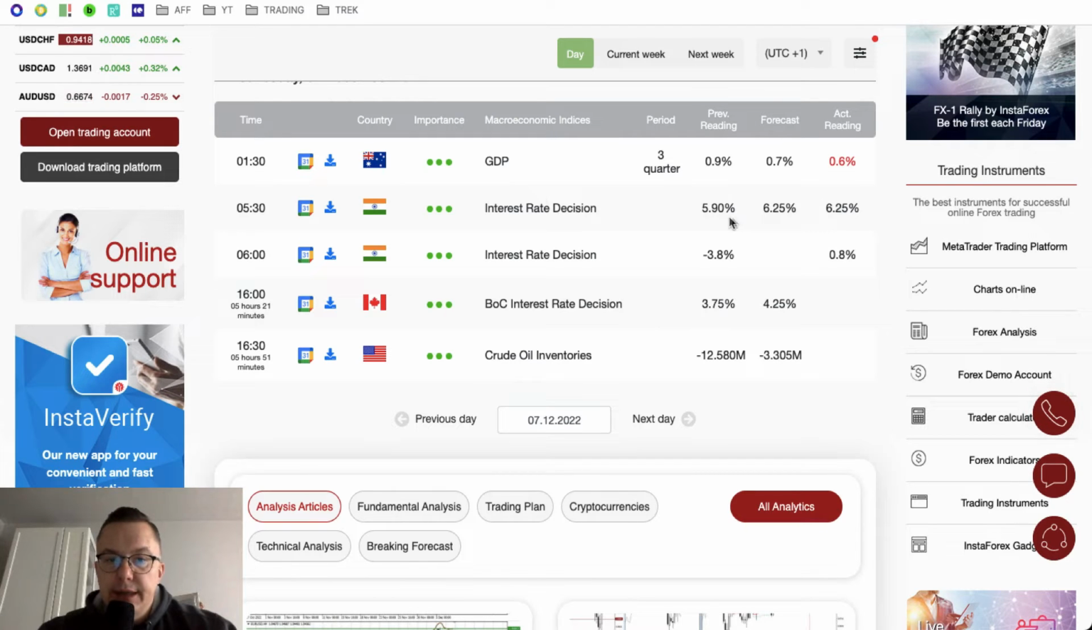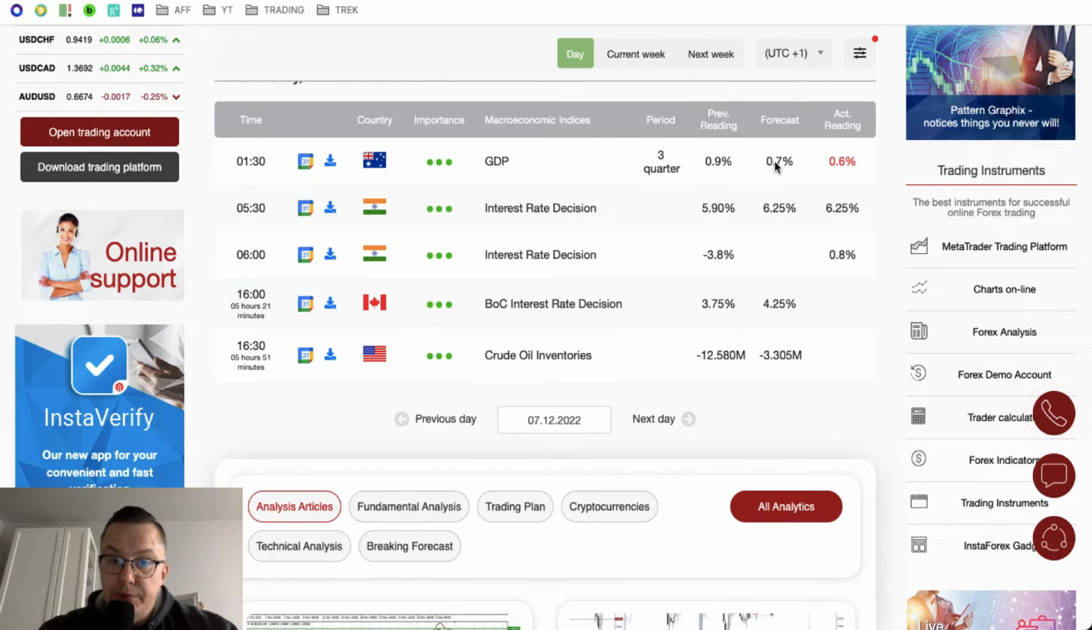We got the GDP data from Australia released already. Those data are for the third quarter and they are worse than expected. The actual reading was 0.6%. The previous reading was 0.9% and the forecast was 0.7. So disappointing data from Australia. We'll definitely take a look at the Australian dollar later on.